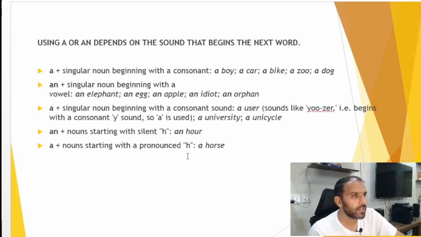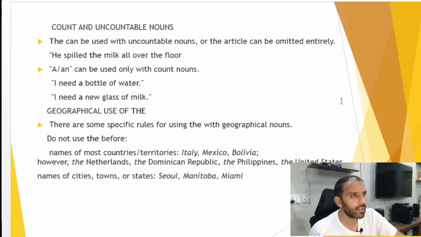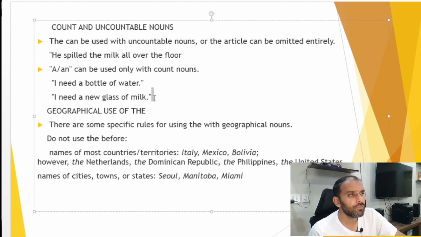So the last one is a plus a noun starting with a pronounced h. So the word here is horse. So for a word starting with a pronounced h, we will use a before these types of nouns. So these are some rules with the help of which we can identify where we are going to use a, an, or the. We can use the before countable and uncountable nouns, and we can use a or an only with the countable nouns. So the examples here are given for your convenience.